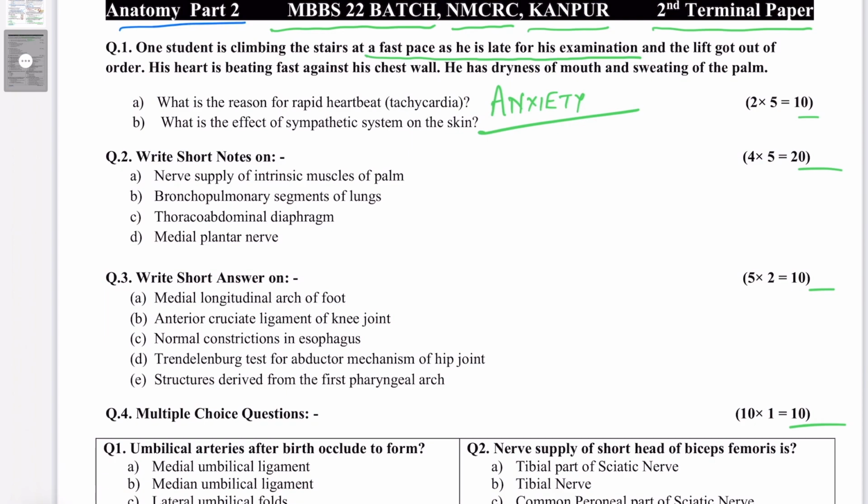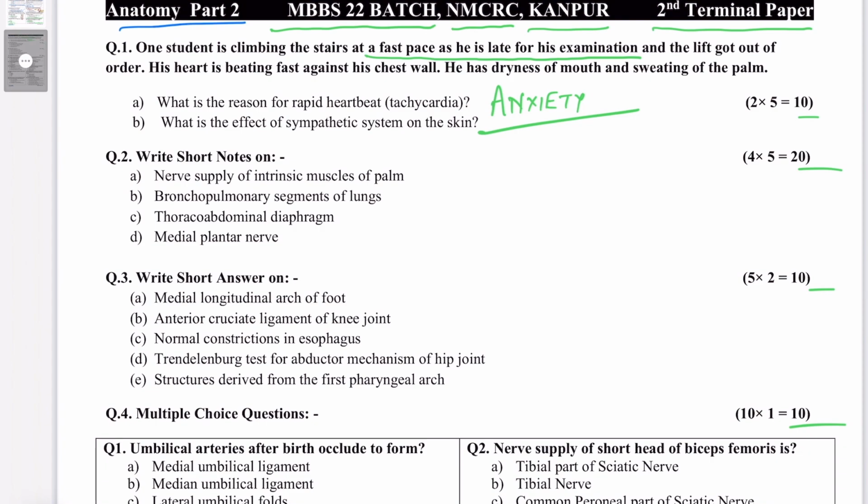And with the stimulation of the SA node, there is a rapid impulse conduction, and that brings about tachycardia. This provides excess cardiac output to meet the increasing oxygen demand of the rapidly contracting skeletal muscles as the student is climbing up the stairs at a fast pace. So that's how you can explain the answer to question number 1A.